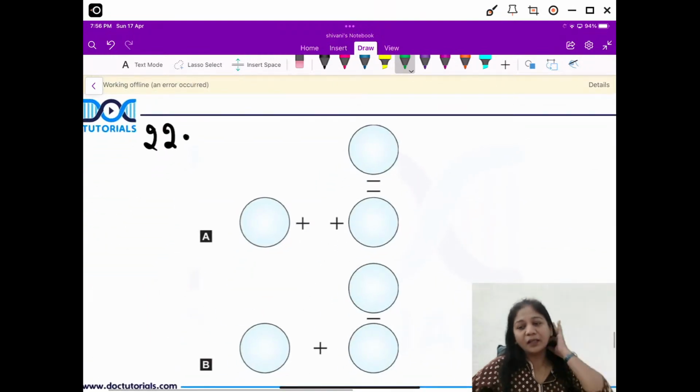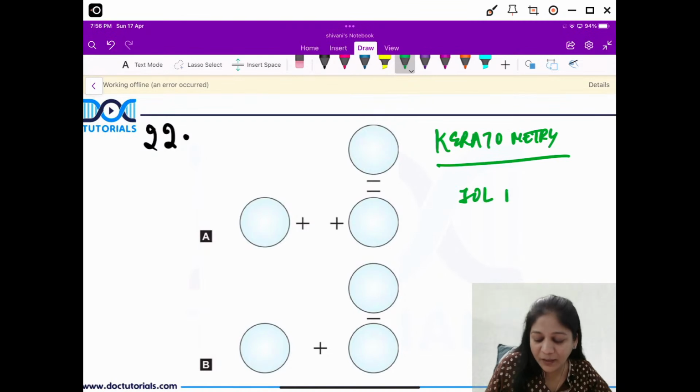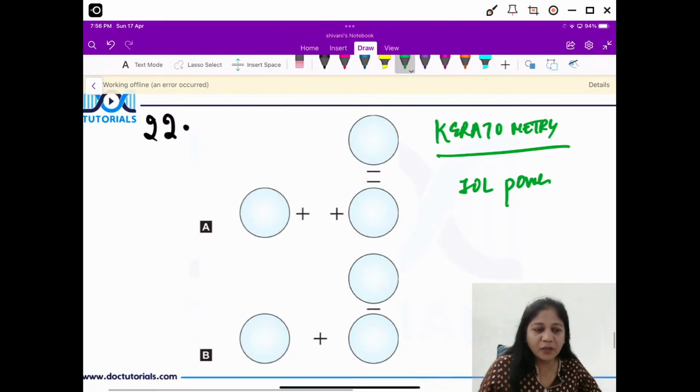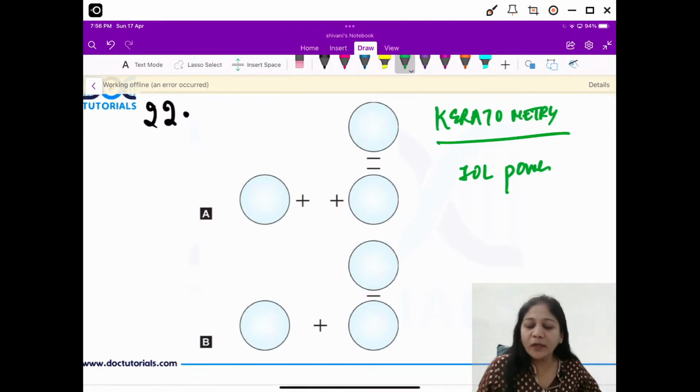Now similar to that, another picture question can be there related to the keratometry. So this is something we do before the IOL power calculation. This one is keratometry to check the curvature of the cornea. Yes, Dr. Prithvi, we had a question related to that. So this is your keratometry picture. What are we going to do here?